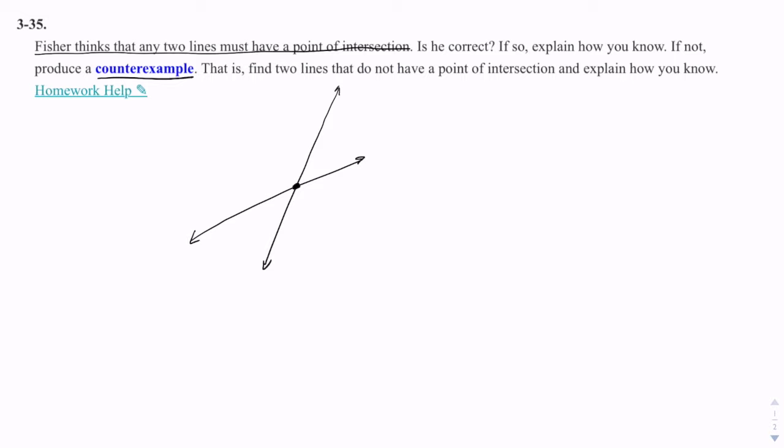Well, Fisher is clearly not thinking of the counterexample, and the counterexample is if the two lines are parallel, right? Parallel lines, right? So if two lines are parallel, that means they're always equidistant from each other, right? They're always the same distance from each other. So therefore, they will never intersect. So the counterexample is the parallel lines.